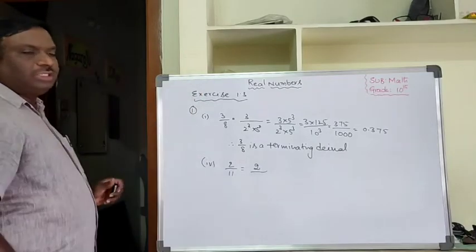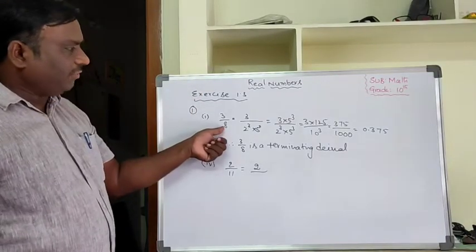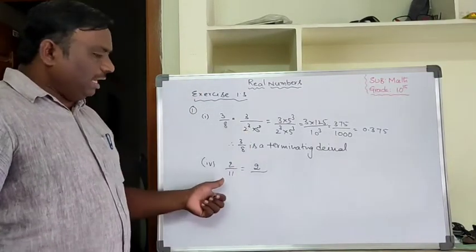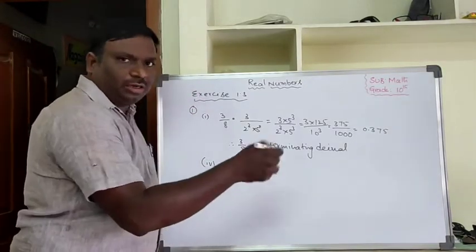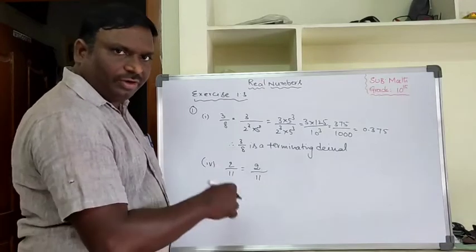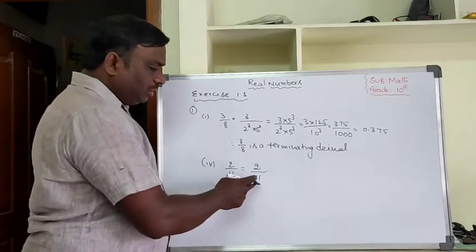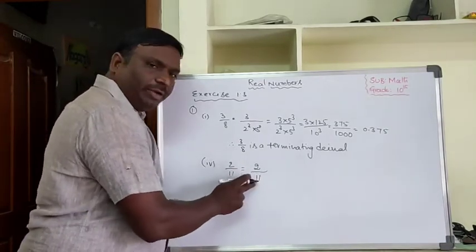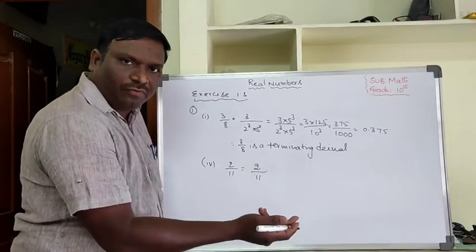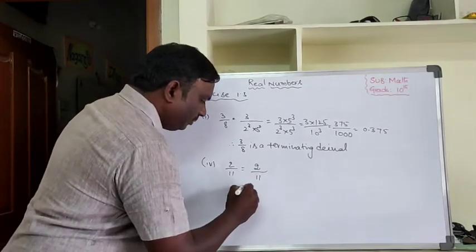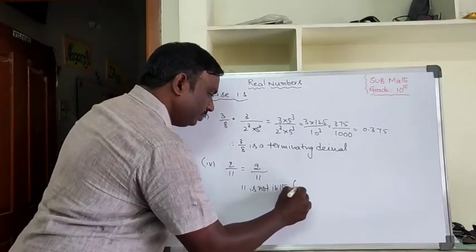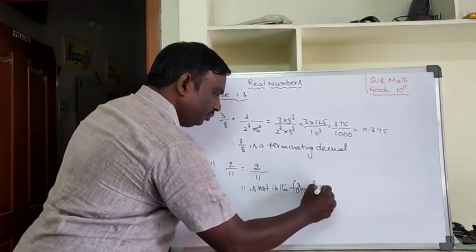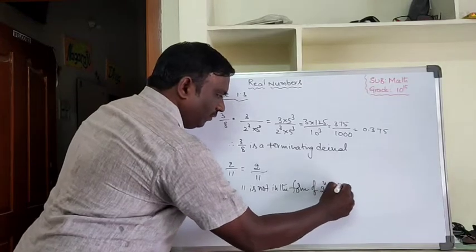What is the prime factorization of 11? 11 is a prime number. We cannot express 11 in any prime factors. 11 means 11 into 1 only. So the denominator, which is 11, is not in the form of 2 power n into 5 power m.